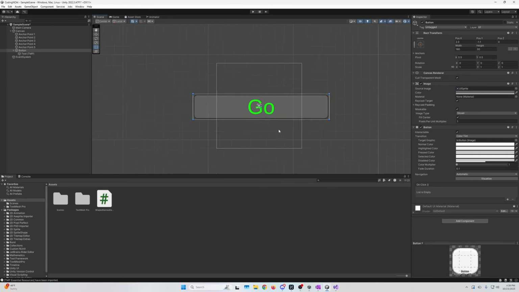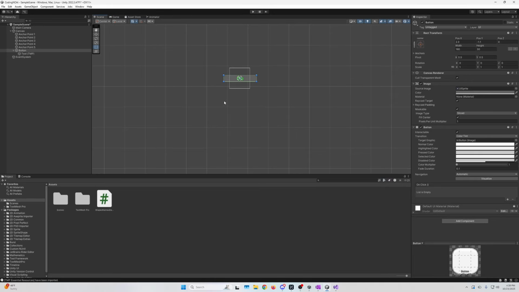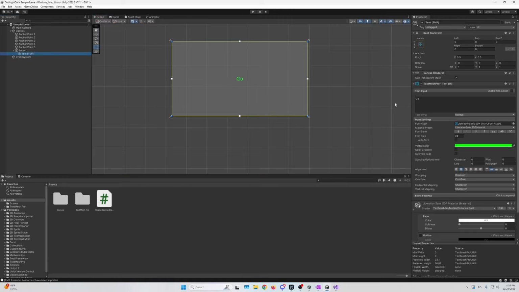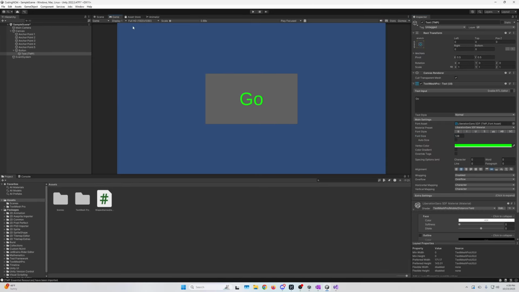Oh, that's a teeny button. Let's make the button a little bigger. I'm holding control to kind of, actually, does that do anything? I don't think so. Yeah, oh, it makes the numbers more round. Okay, let's make the text a little bigger. Let's make it like 48. No, that's not big enough. Like 128? There we go. We got our big old go button.